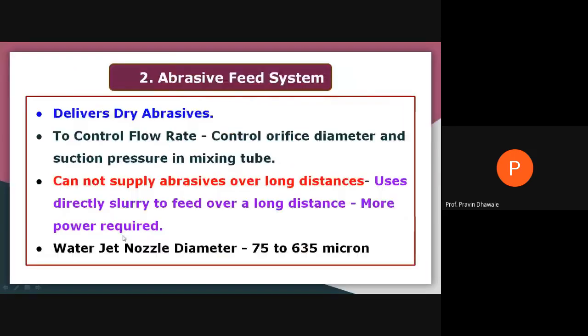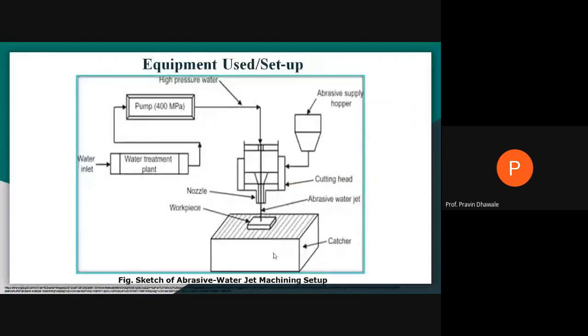If you consider this diagram, this will be the catcher. In certain processes, this catcher is stationary and the nozzle moves laterally or longitudinally. In another mechanism the nozzle remains stationary, and the catcher moves linearly and laterally.